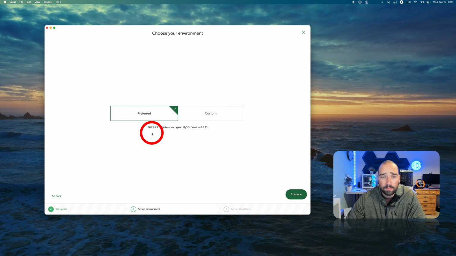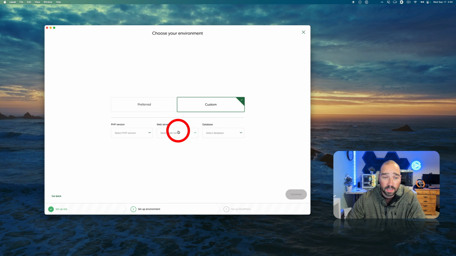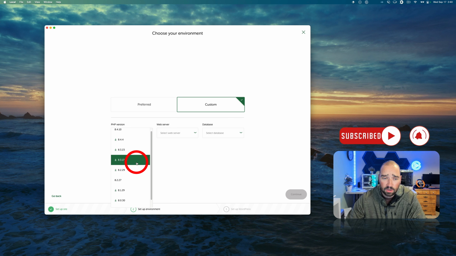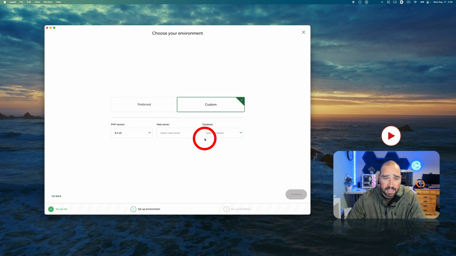Preferred right now is PHP 8.2.27, and that's as of September 2025. They're using Nginx, MySQL version 8.0.35. If you want something different, you can come in here and change it. So the little green arrow means we're going to download that version of PHP. So if there's a particular one you want, you can select it there.